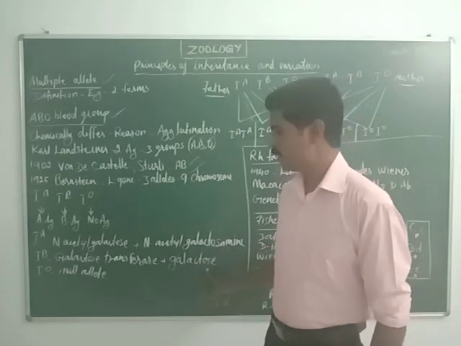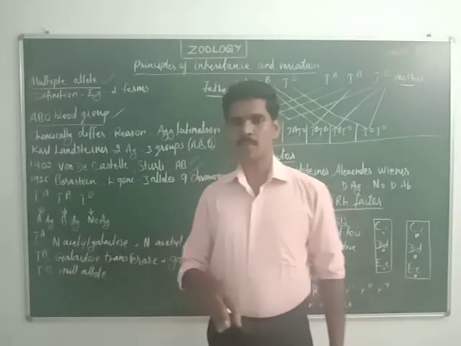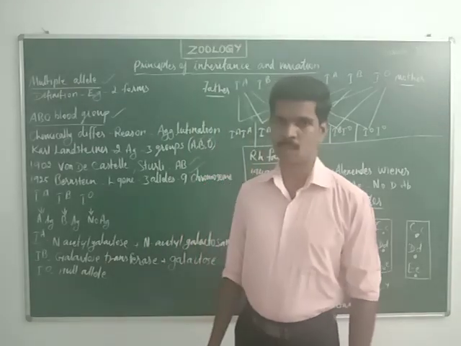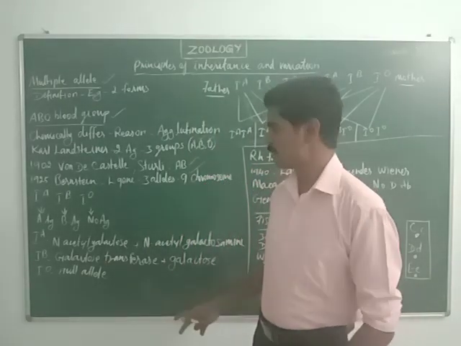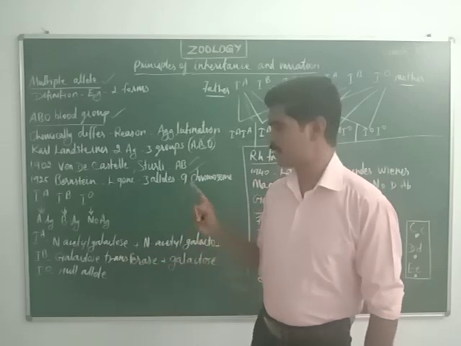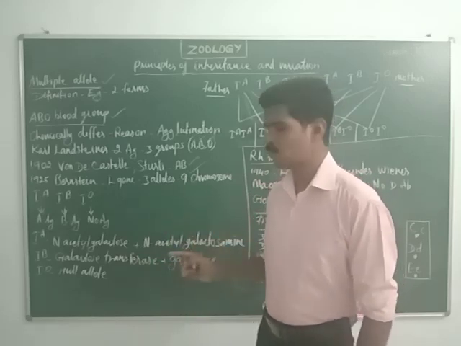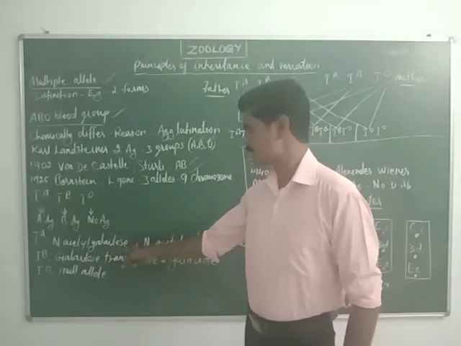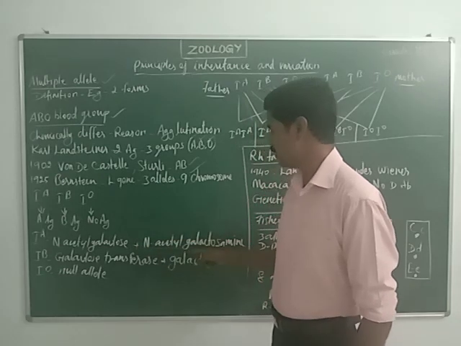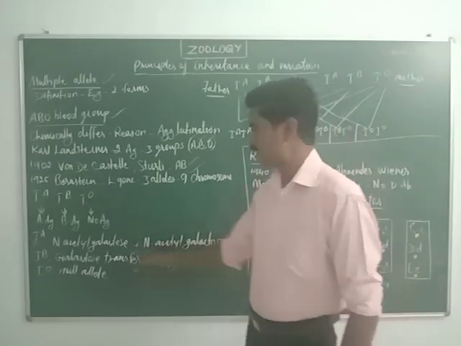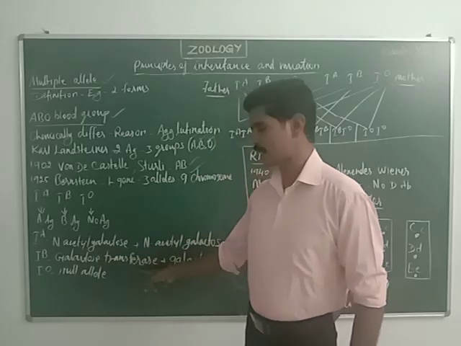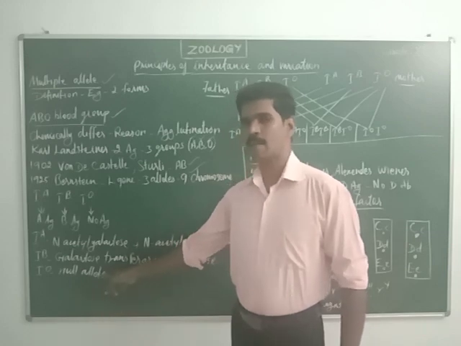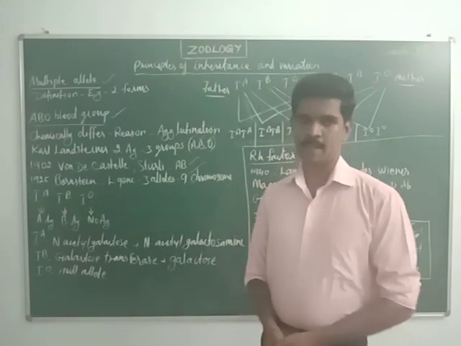Hope you understood these two points. The IO allele does not produce any enzyme, so it is called a null allele. Once again, to repeat: the IA allele produces an enzyme and adds N-acetyl galactosamine. The IB allele produces galactose transferase and adds galactose. The IO allele does not produce any enzyme, so it is called a null allele.